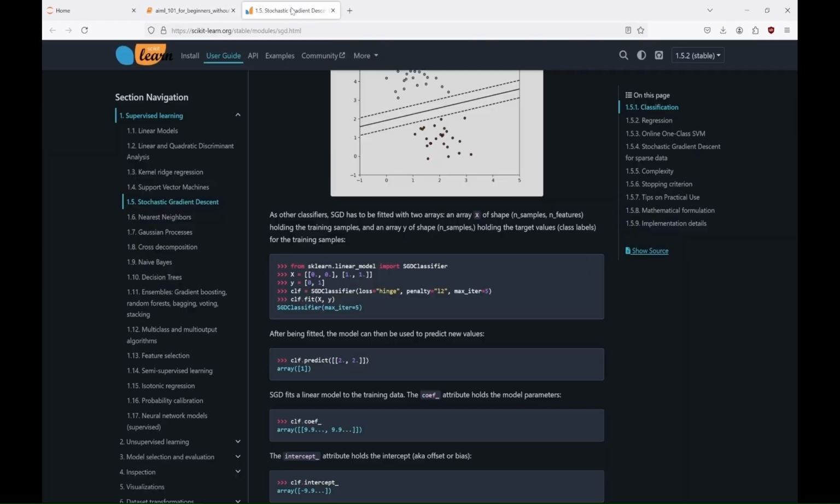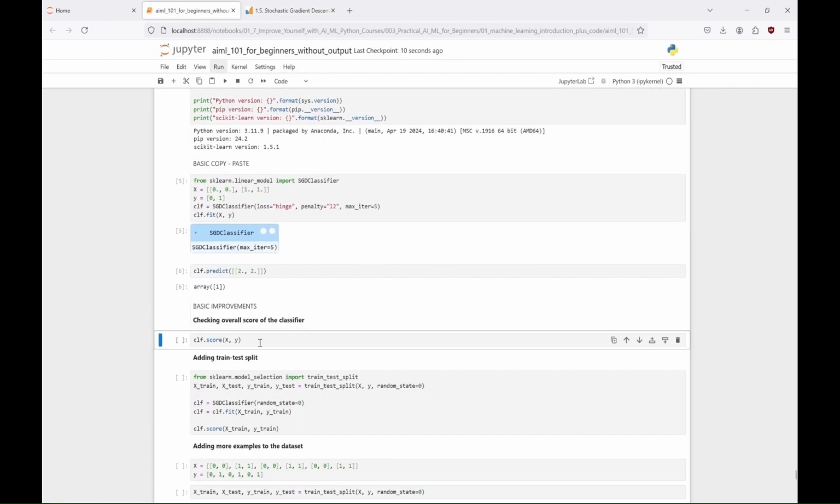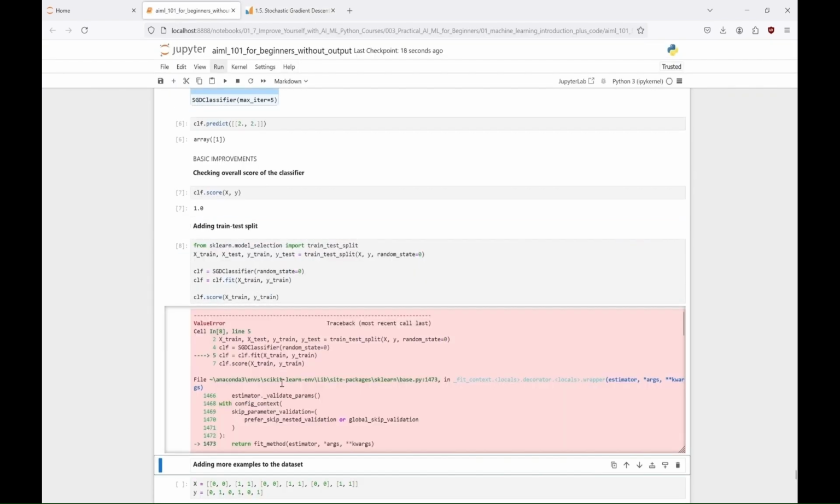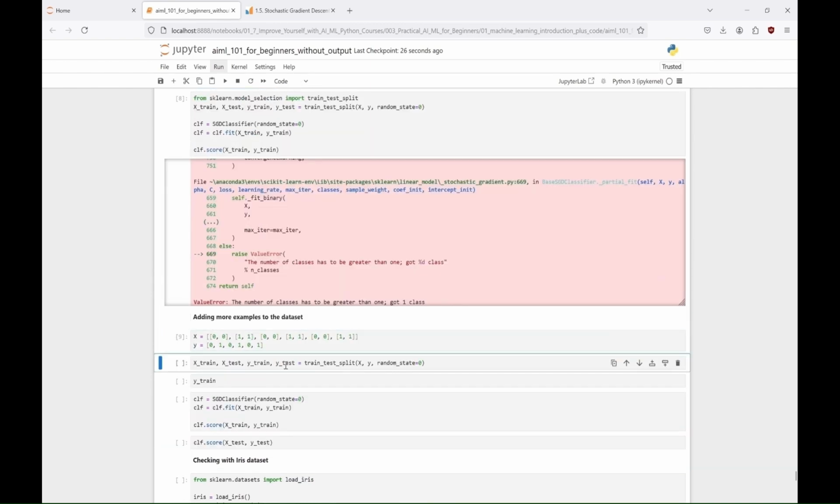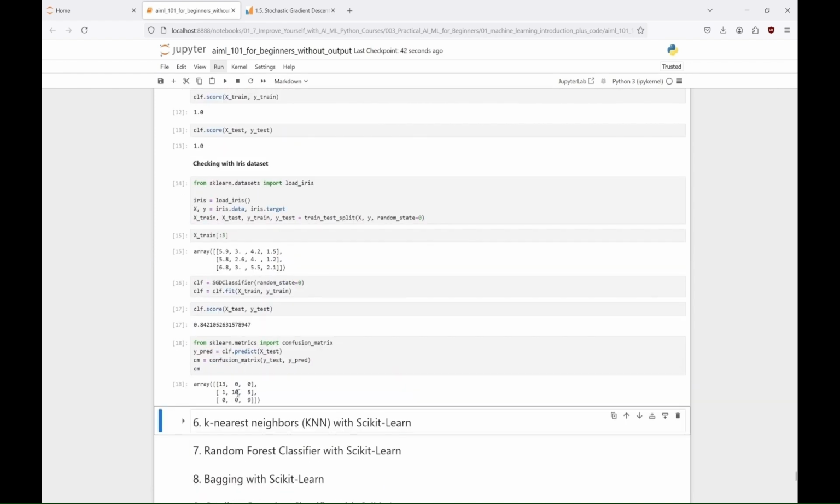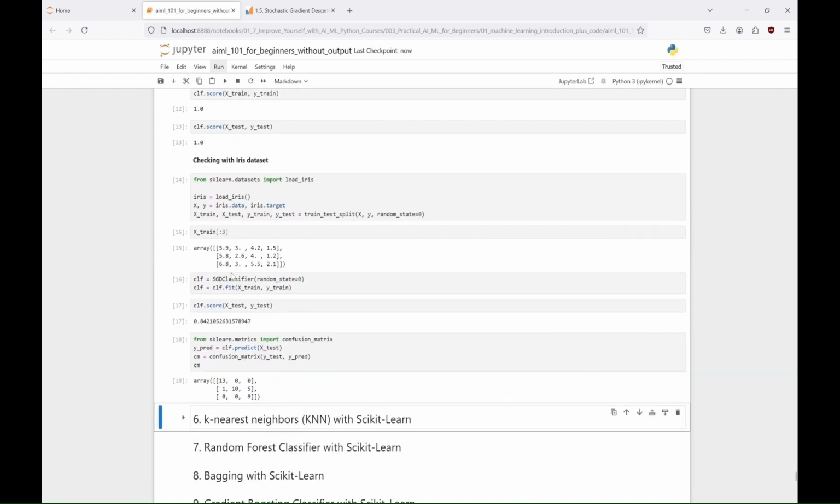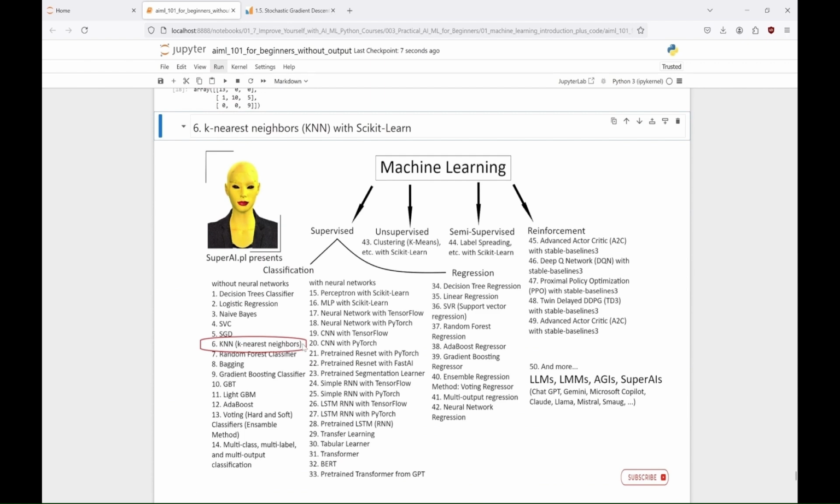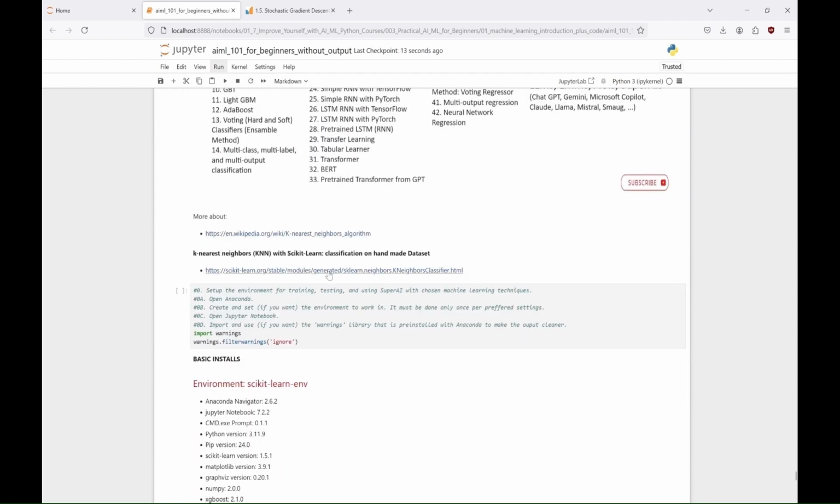In this example, we define parameters such as loss type, penalty and max iterations. To work with a train test split, we need to add more data. As before, we can test the model with the iris dataset. However, this time the model performs significantly worse than previous ones. So let's move on to the KNN classifier, which implements the k nearest neighbors (KNN) algorithm.